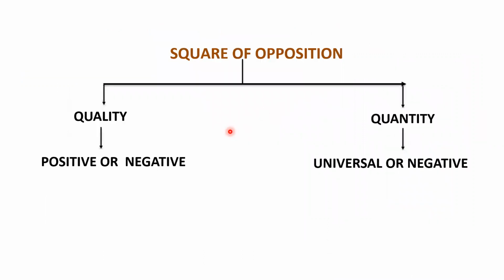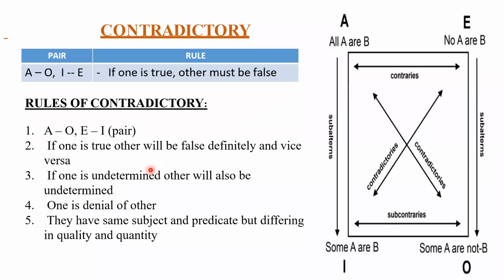Somebody is telling me to repeat. See here, quality. Quality means positive and negative. Positive means this one, this relationship: A and E. See here, universal positive, universal negative. So this relationship is called quality. Quantity is universal and particular.